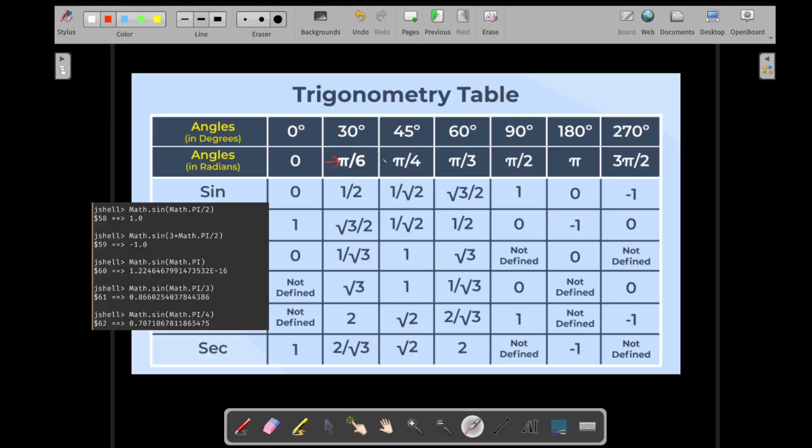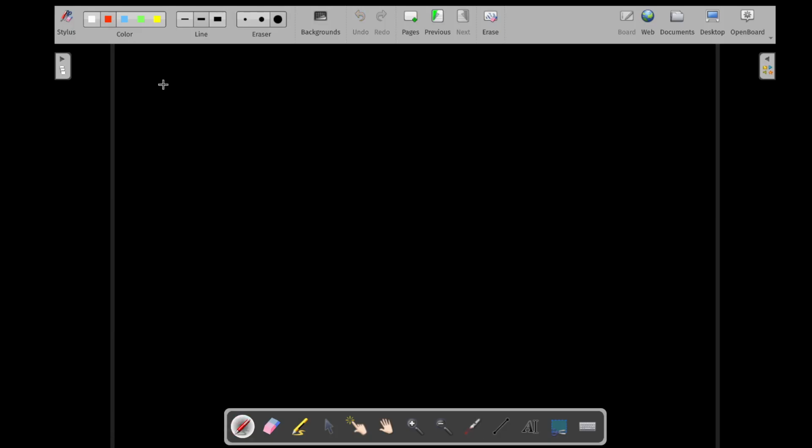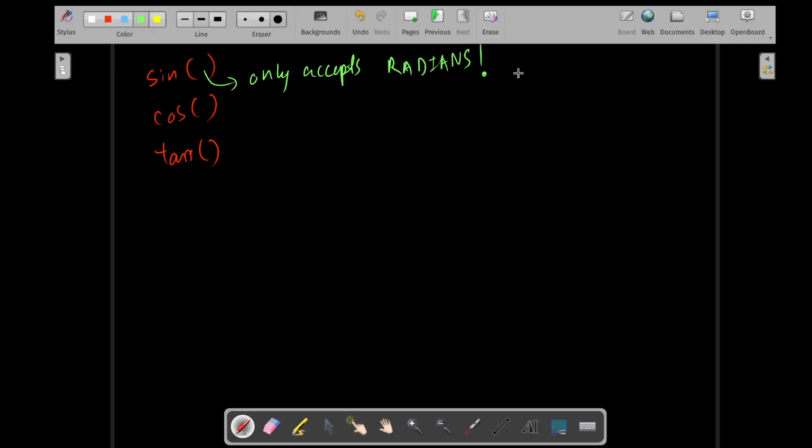I mean, what if I can just say sine 45 degree? What about if I just say 30 degree? Well, see, here's the problem. Let me quickly show you the problem. Sine, cos, and tan. The problem with them is that they will only accept radians, not degrees.